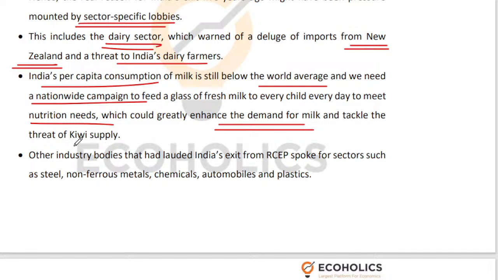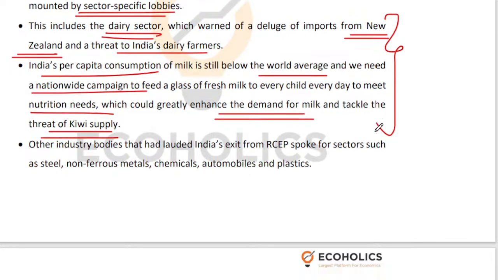We can tackle the Kiwi supply of milk through a variety of different ways. We can strengthen our own sector. We can do a lot of those things. So should we have allowed the concerns of the dairy sector to not let India join the RCEP is the question that is getting asked over here.